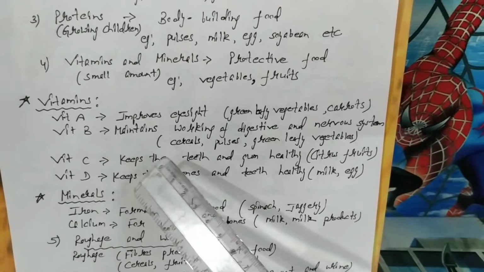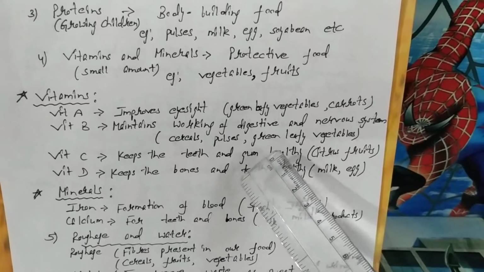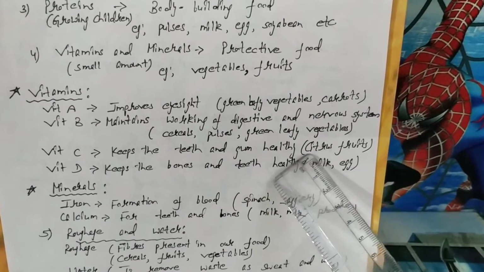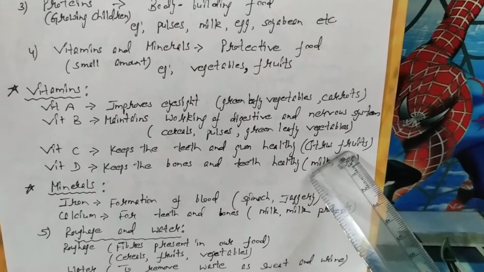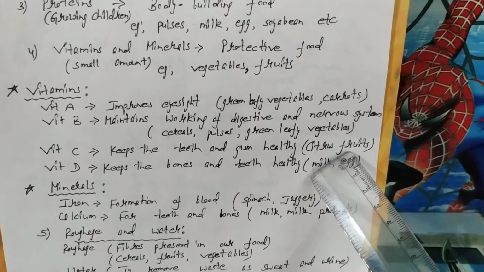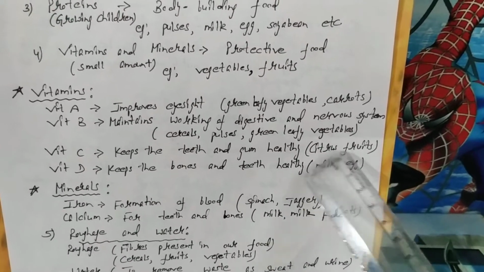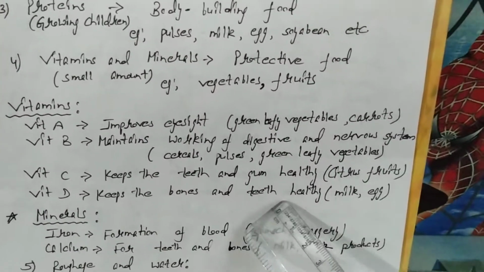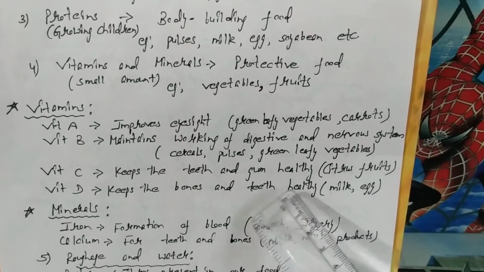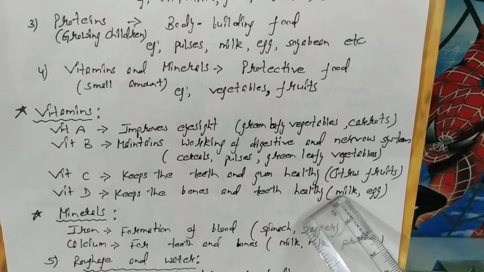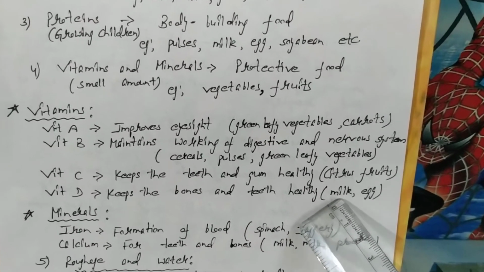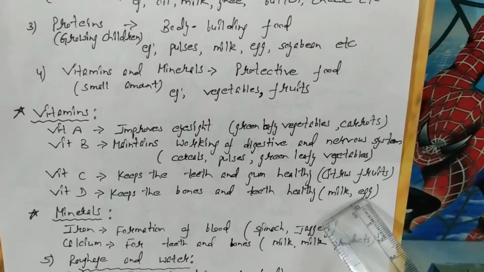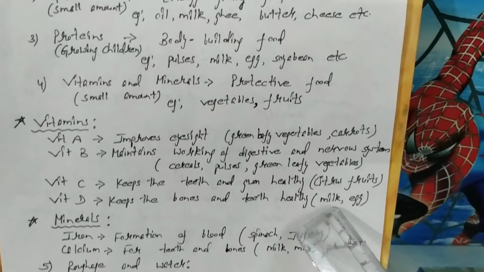Vitamin C keeps the teeth and gum healthy. It is mainly present in all the citrus fruits. For example, amla, lemon, orange, etc. Vitamin D keeps the bones and teeth healthy, and it is mainly obtained from milk and all the milk products, and also by consuming egg.